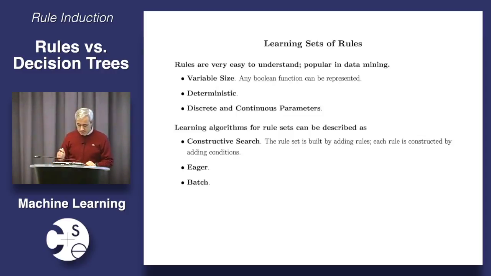Learning algorithms for rule sets, like decision trees, are also constructive search. How do we learn a set of rules? Well, the natural way to do it is to learn one rule at a time. And the natural way to learn one rule is to learn one antecedent at a time, and that's what we're going to do. We're going to construct the rule set step by step. Most rule induction algorithms are eager and batch, meaning that we have all the data at training time, and then we do as much with that data at training time. We learn a model that then hopefully is quick to apply. Again, there are exceptions to this. There are online rule learning algorithms. There are lazy algorithms, but for the most part, rule induction is an eager and batch process.